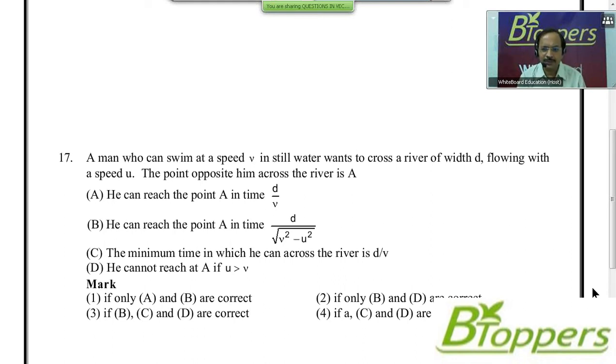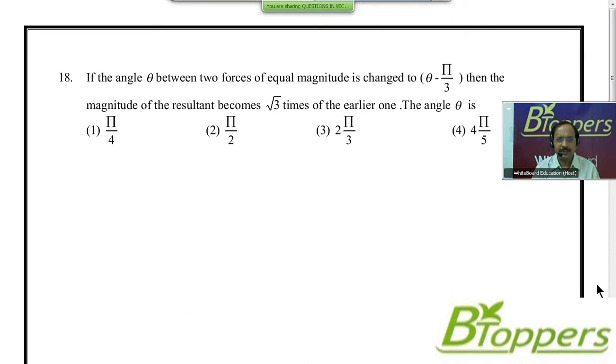In case you require more time to try the question, you can take a pause and try the question. Come on, look at the next question. See question number 18.